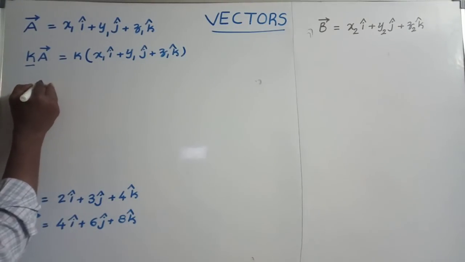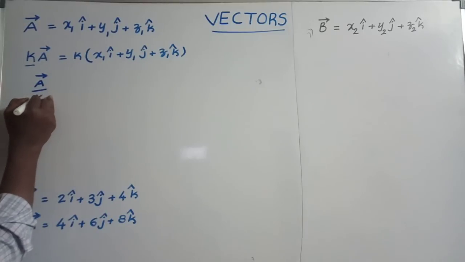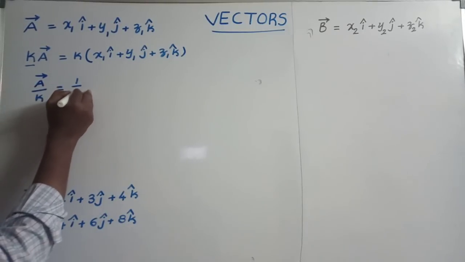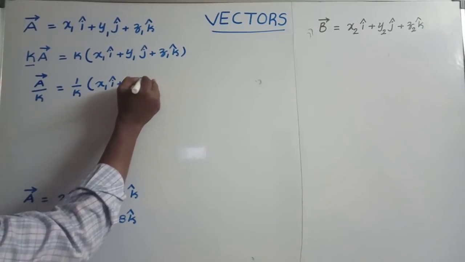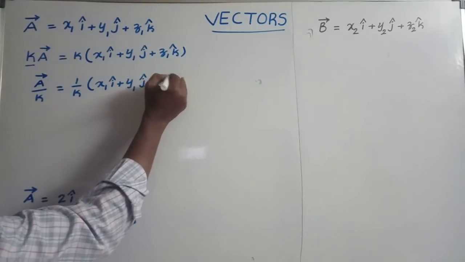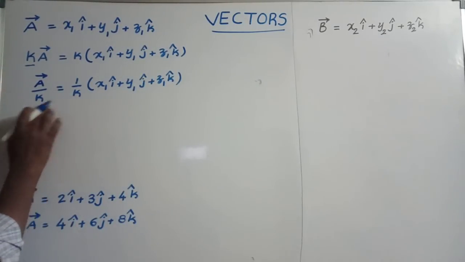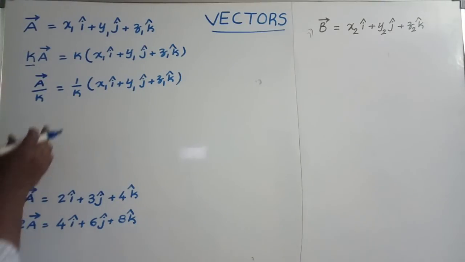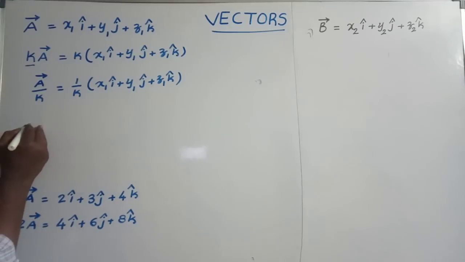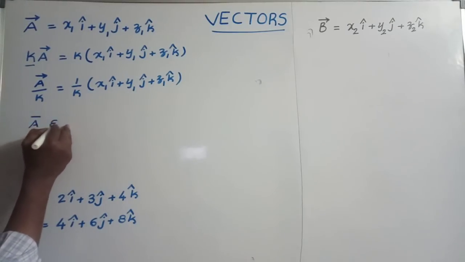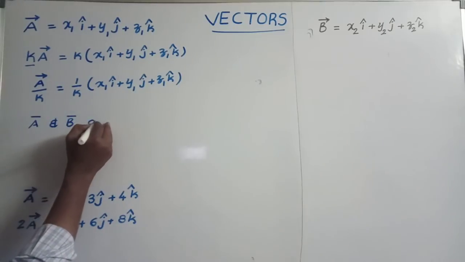So a bar divided by k is equal to 1 by k into x1 i cap plus y1 j cap plus z1 k cap. Here we multiply with some constant value; k stands for constant. If any vector is multiplied or divided by a scalar quantity, its resultant is a vector quantity. And next, suppose they give two vectors a bar and b bar. If a bar and b bar are parallel vectors...